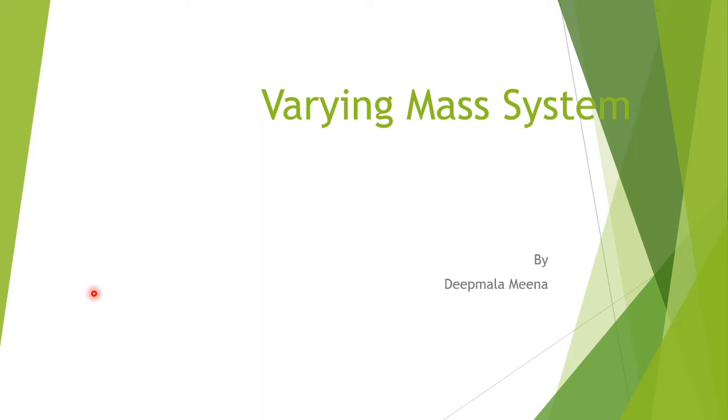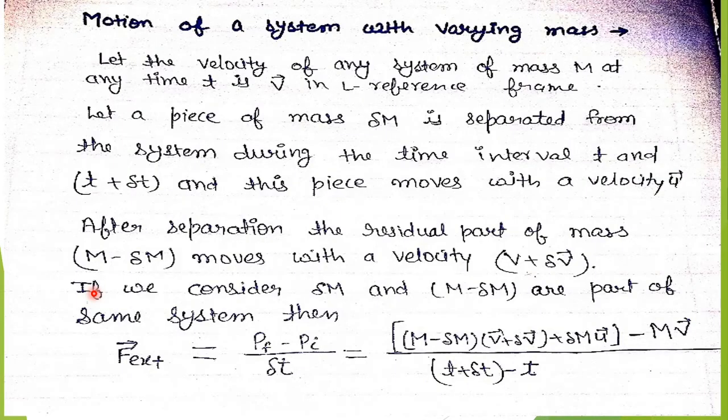In today's lecture, we will discuss about varying mass system and its equation. Varying mass system means mass of the system may be increased, may be decreased. So, varying mass. Now, firstly, we will derive motion of a system with varying mass.